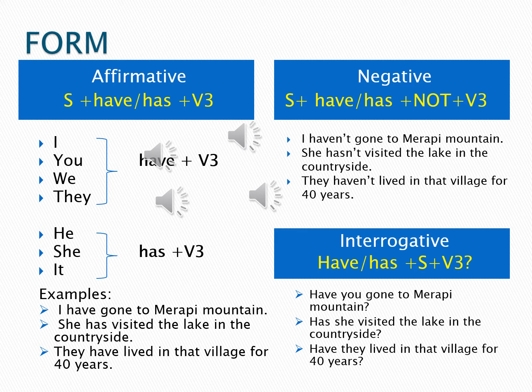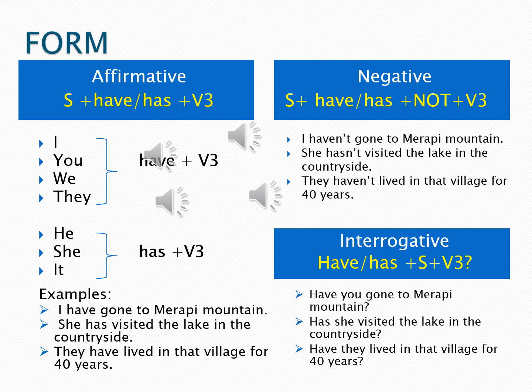Before we make the present perfect tense, we have to understand the form or the pattern to make the sentence. There are three types of pattern here, or three forms. The first one is affirmative. If you are going to make an affirmative sentence, the form will be subject followed by have or has and followed by verb 3.